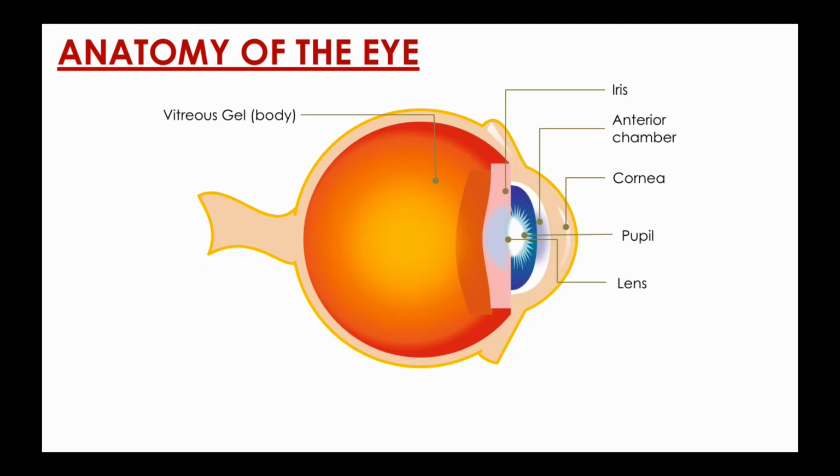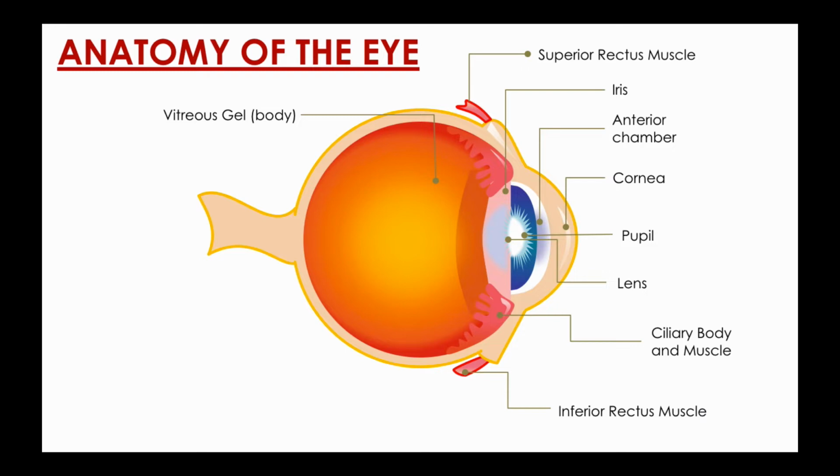The superior rectus muscle is a muscle in the orbit, also called the eye socket. It is one of the extraocular muscles. Its primary function is to elevate the eye and to control the movements of the eye. The inferior rectus muscle is also a muscle in the orbit or eye socket. It is one of the extraocular muscles, and its primary function is to depress the eye and to control the movements of the eye.